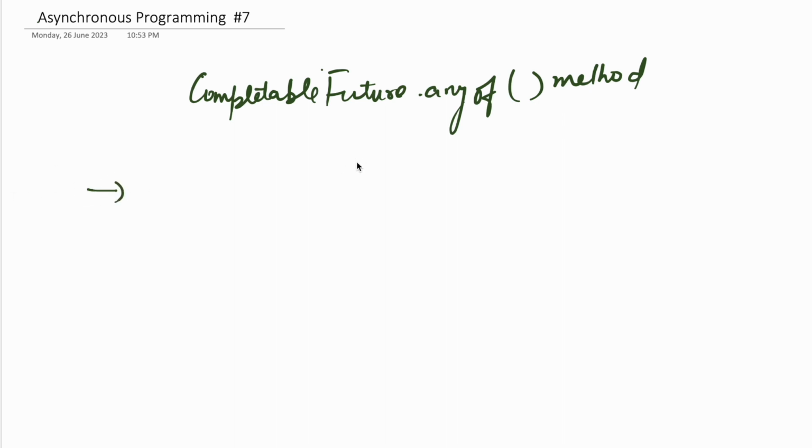Now coming back to part 7, suppose we have to query several weather servers, but we know that we need the answer from the fastest server and we can cancel the rest of the tasks. We do require this kind of scenario. In such scenarios, we can use this CompletableFuture.anyOf method. One caveat though, CompletableFuture does not necessarily return the fastest, but that's okay.